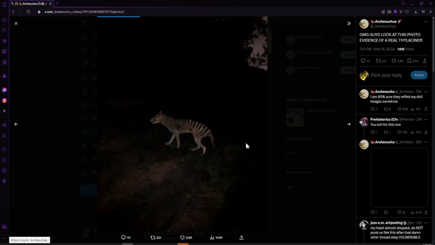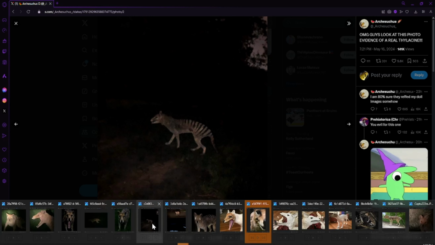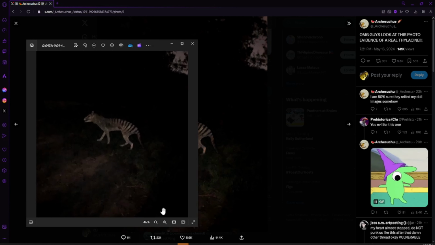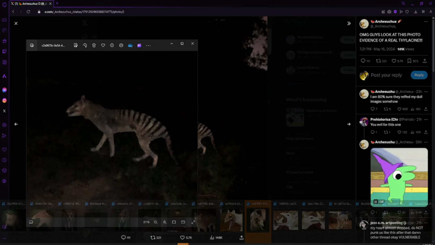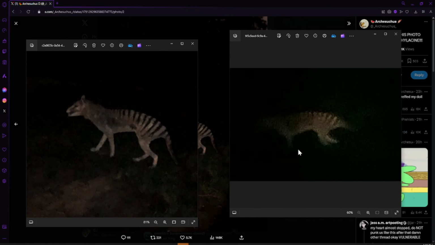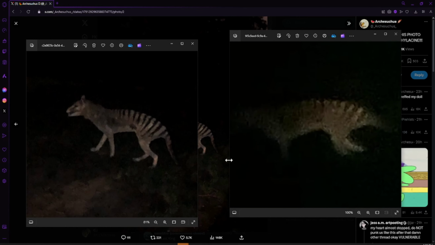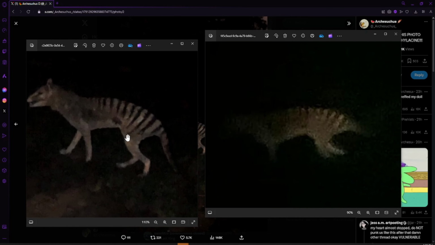If you look at this photo here, which I have as well, you can kind of see the similarities between this one and one of the Forrest Galante photos as well here. Okay, so there you go, right? Pretty close. I mean, if you tilted this one a little bit, you might end up with this one over here.